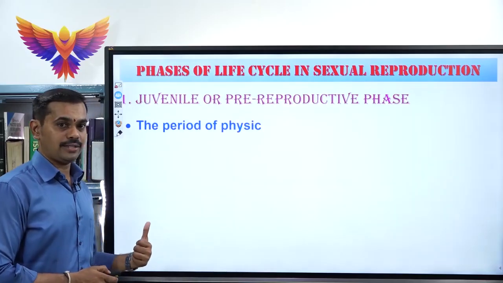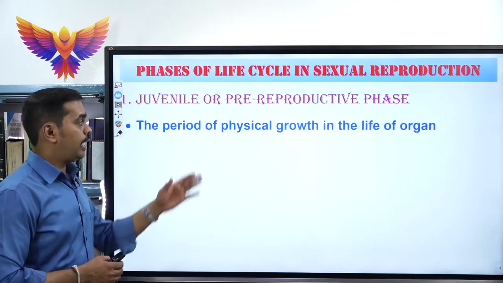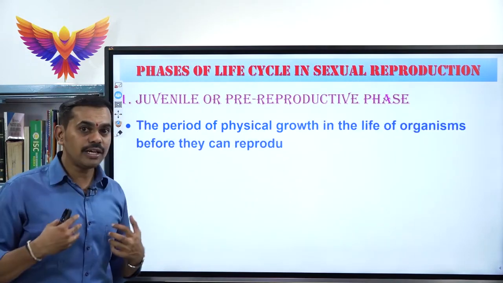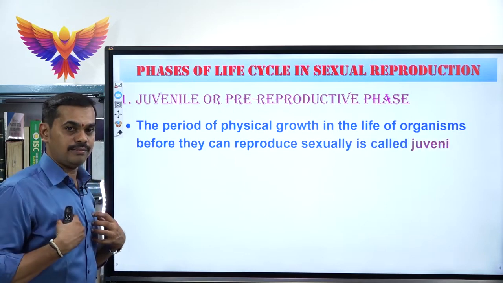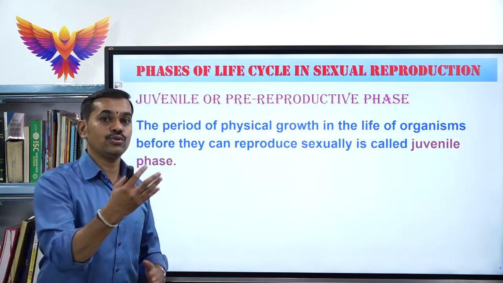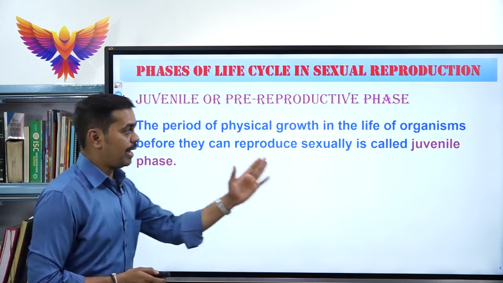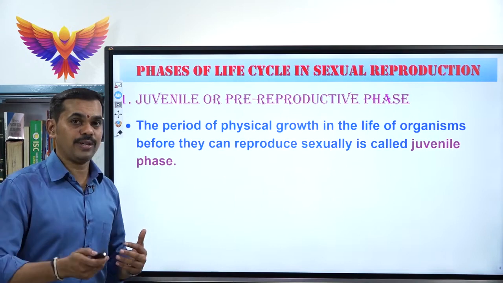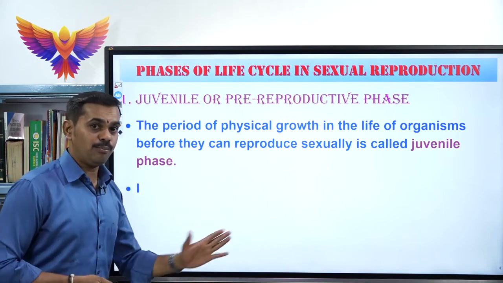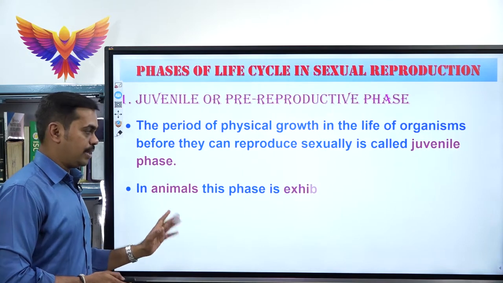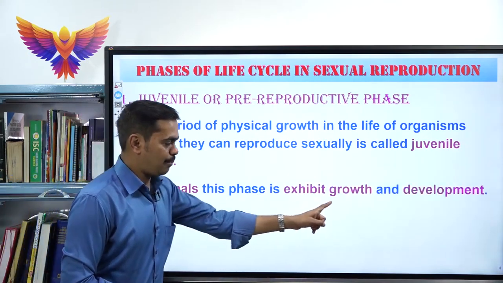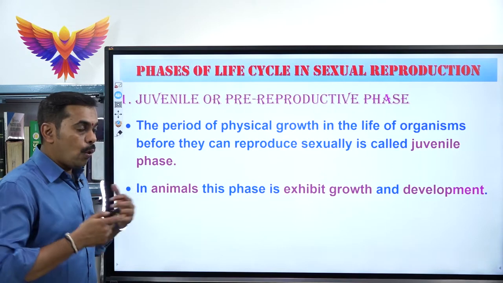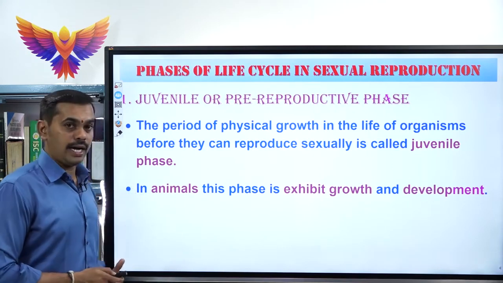The first one is called the juvenile phase, also called the pre-reproductive phase. See, the juvenile phase can be defined as the period of only physical growth in the life of an organism before it can reproduce sexually. That is called the juvenile phase. Now let us learn how we can represent the juvenile phase. In animals this phase is represented by growth and development. Only growth and development takes place in animals.